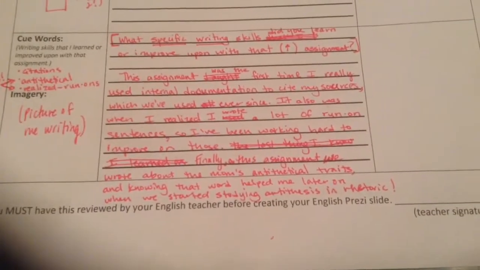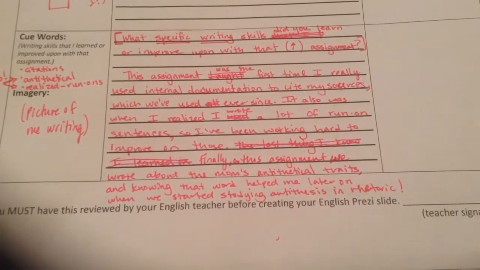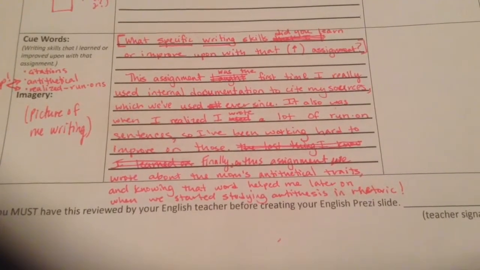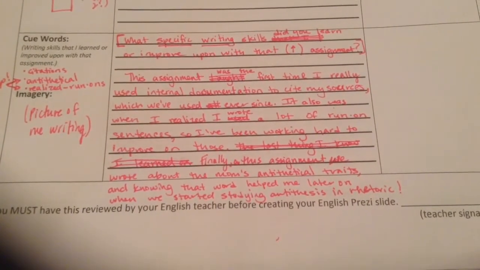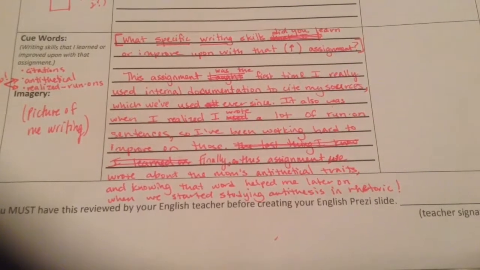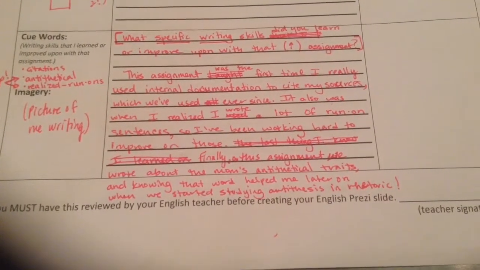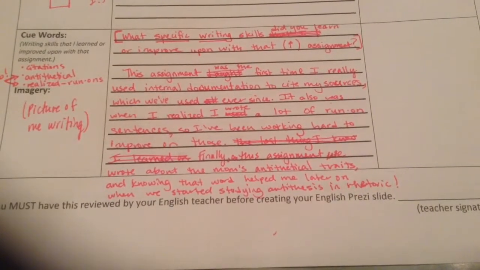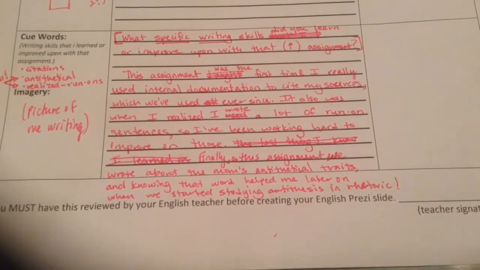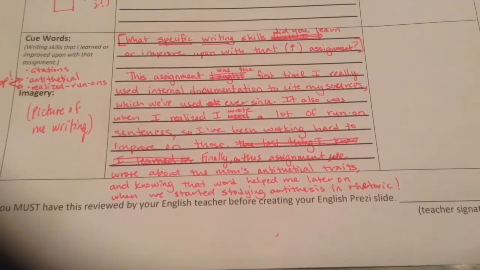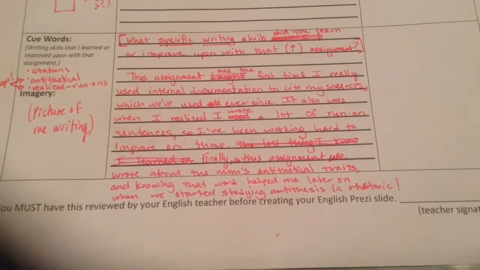So here, the assignment was the first time I really used internal documentation to cite my sources, which we've used ever since. It also was when I realized I wrote a lot of run-on sentences, so I've been working hard to improve on those. Finally, on this assignment we wrote about the mom's antithetical traits, and knowing that word helped me later on when we started studying antithesis and rhetoric. Yay! I'm all done, woohoo!